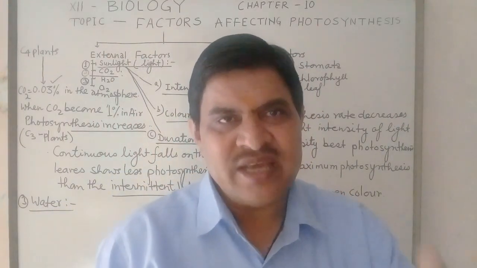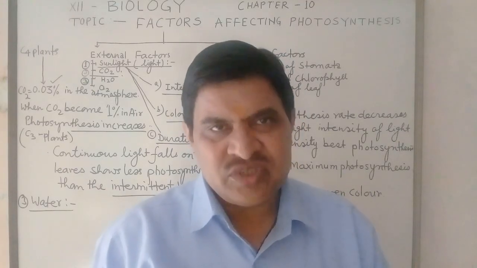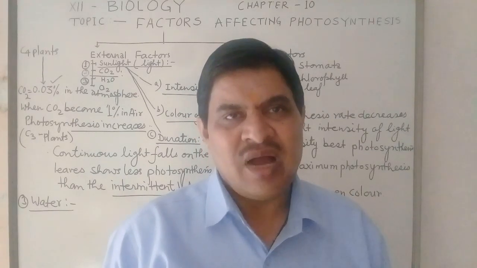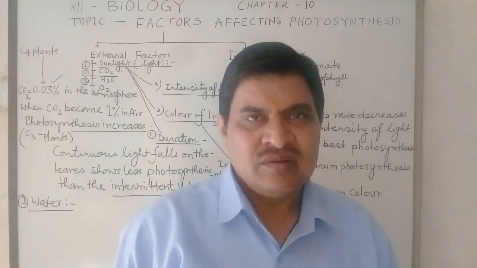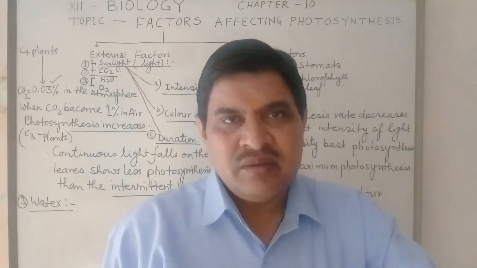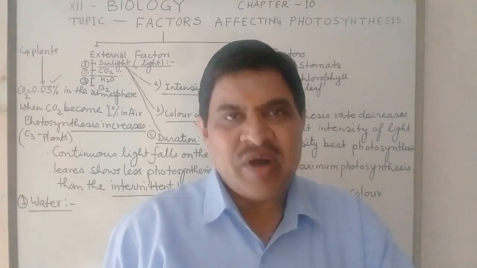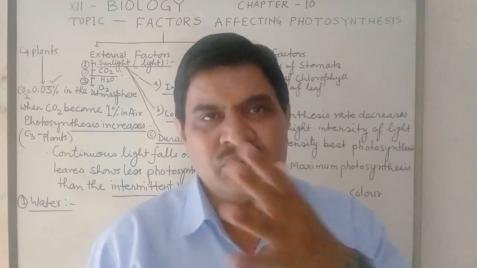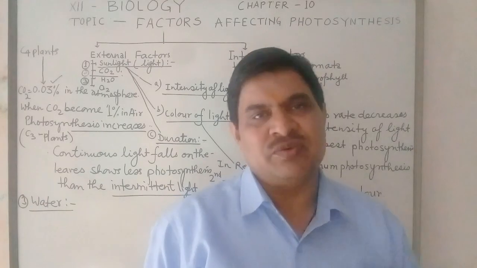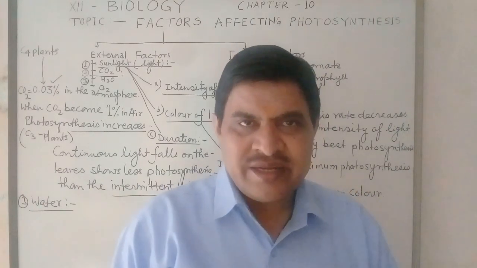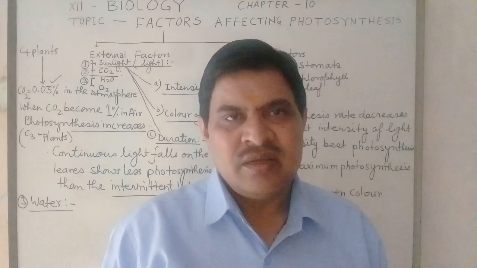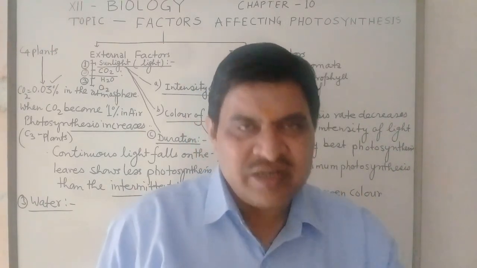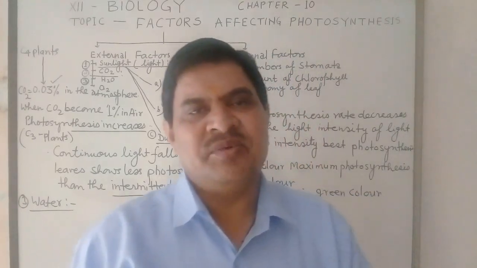In photolysis, in photosystem second, hydrogen ions are produced which take part in the formation of NADPH plus H positive from NADP positive, and electrons produced in photolysis of water make the normal condition of the reaction center of PS second.